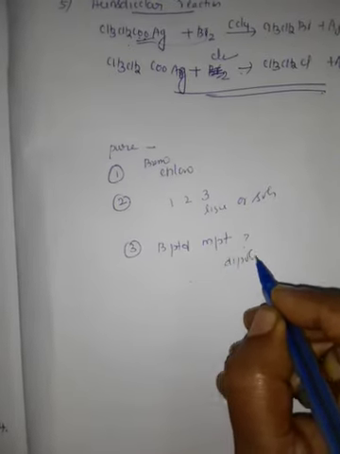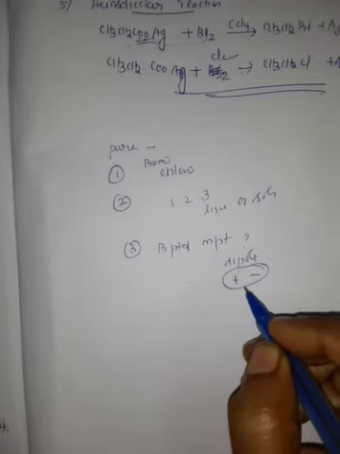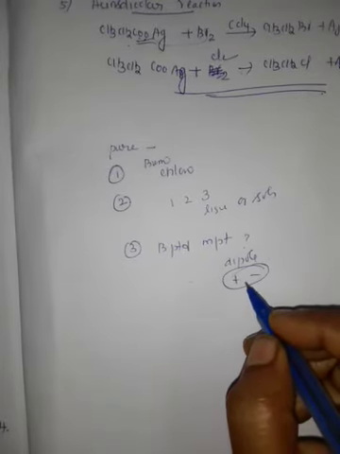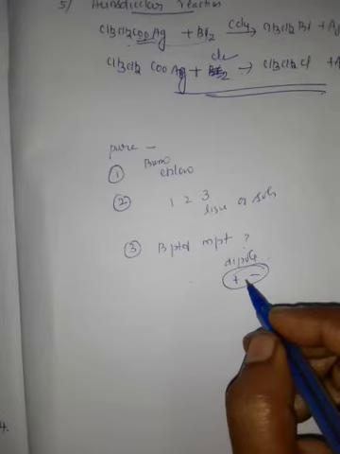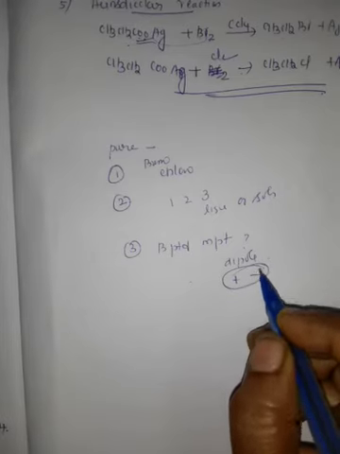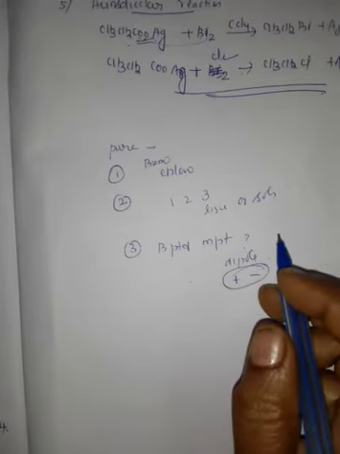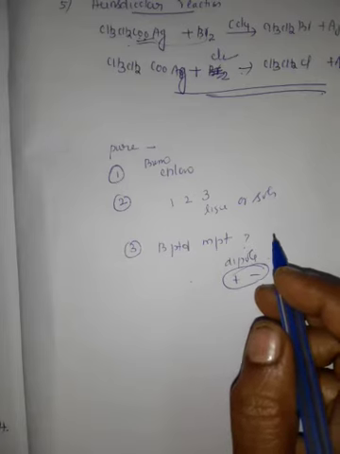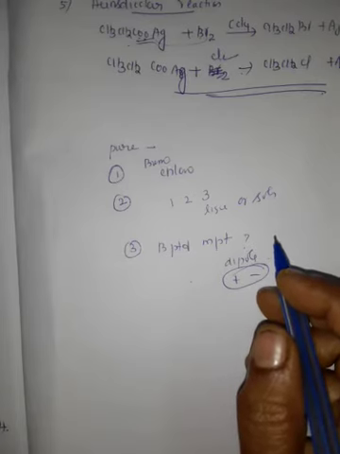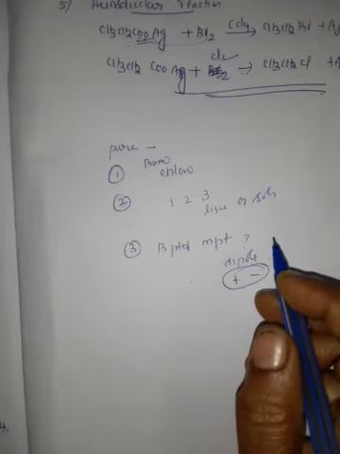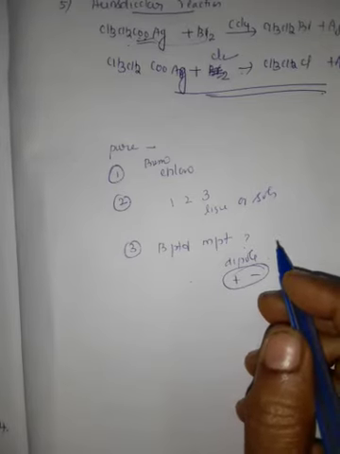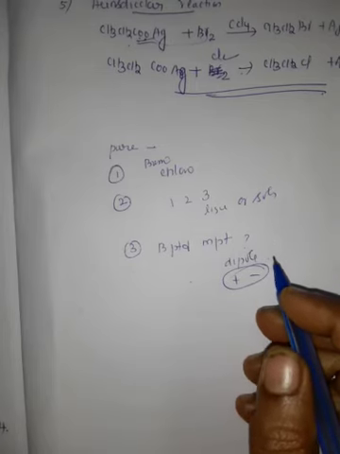Dipole means two poles, positive and negative, that is called dipole interaction, and van der Waals forces are stronger in haloalkanes. So haloalkanes have higher melting and boiling point. This is the question that will be asked: why do haloalkanes have higher melting and boiling point? Because of these two intermolecular forces, such as dipole interaction and van der Waals forces.